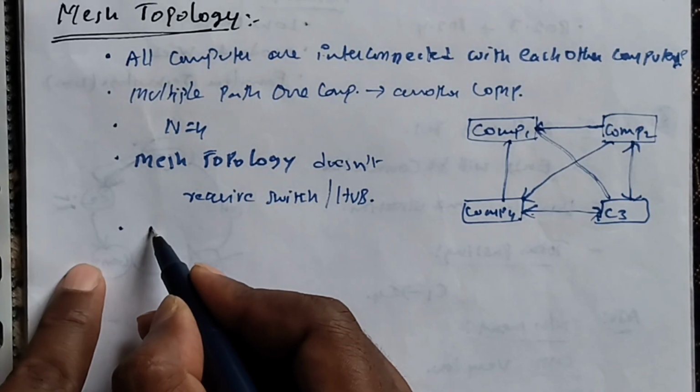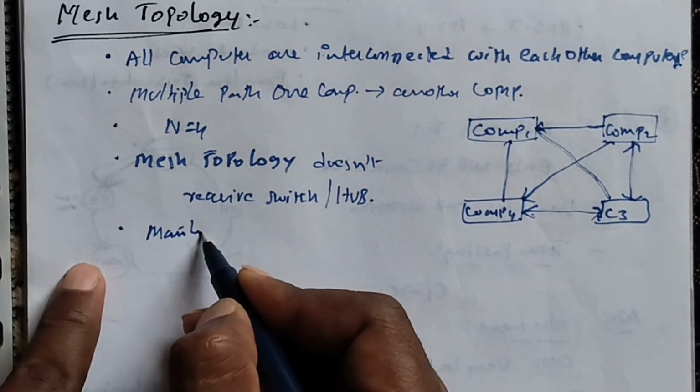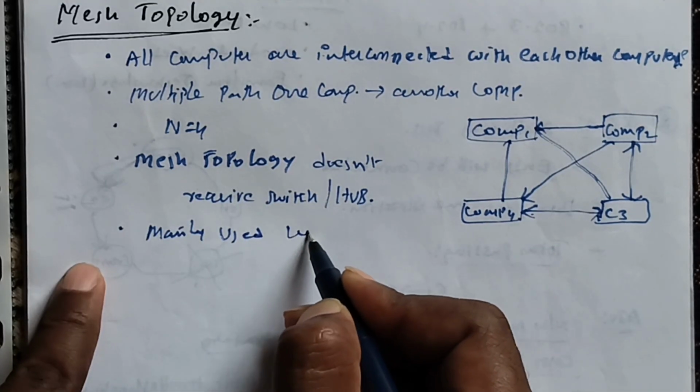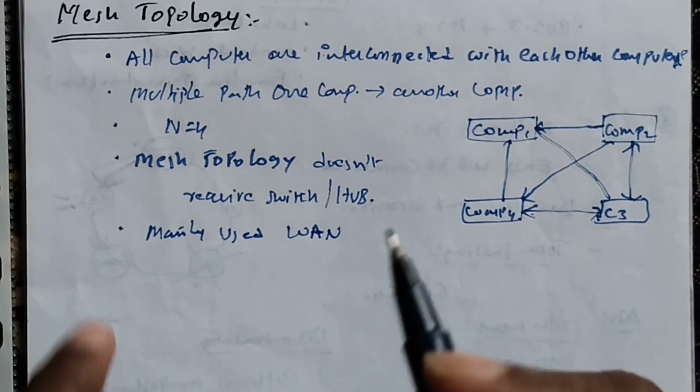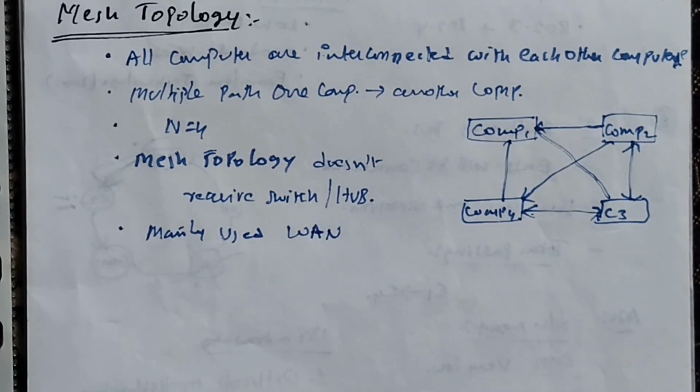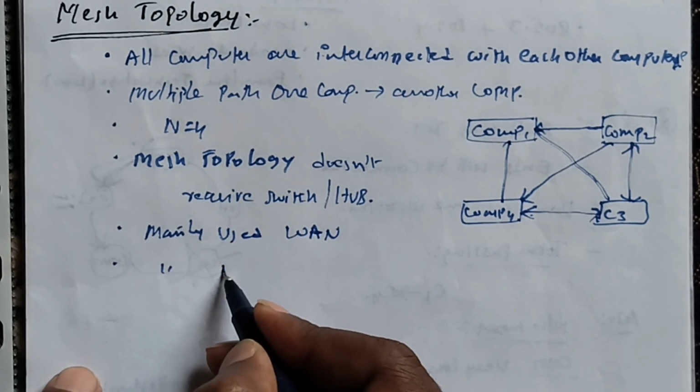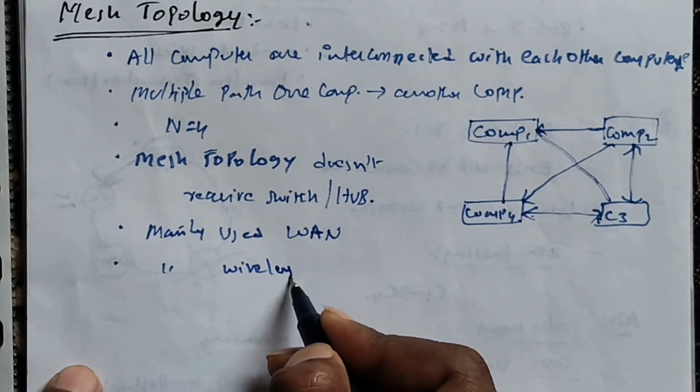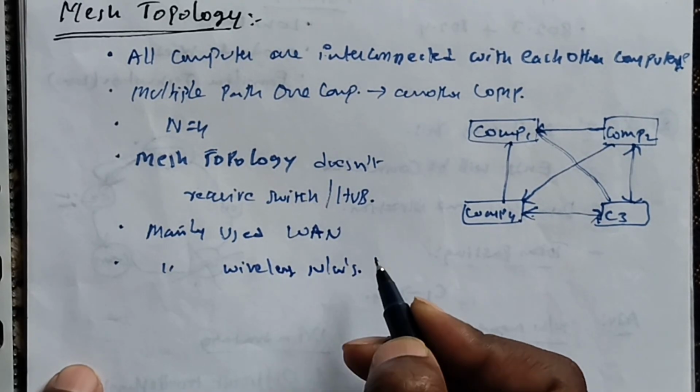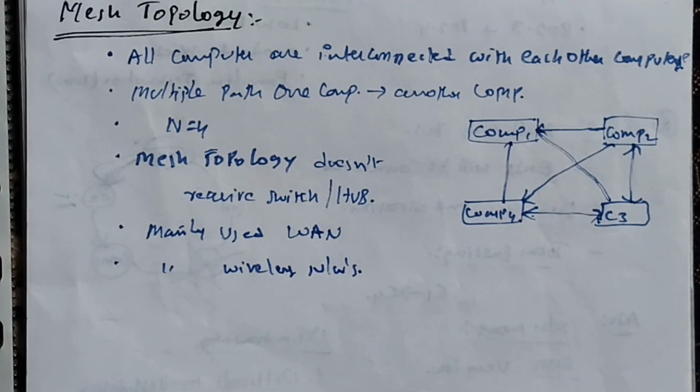Mesh topology is mainly used in WAN networks, wide area network implementation. Mesh topology is mainly used in wireless networks also.